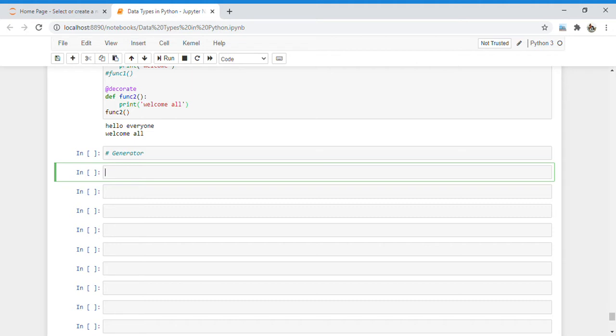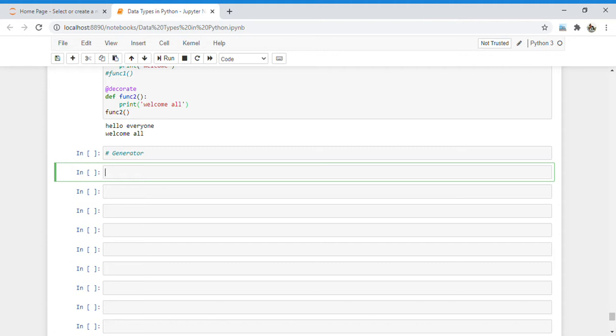So what is a generator? A generator is a function which is used to generate a sequence of values or numbers by using the yield keyword. A generator is useful to generate a sequence of numbers. Actually, internally a tuple acts as a generator.